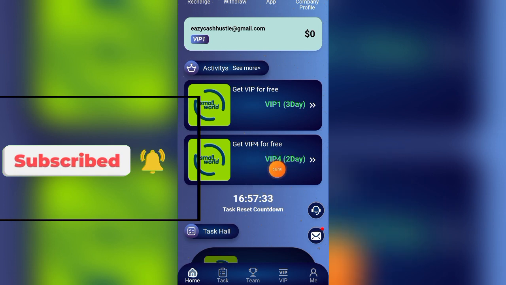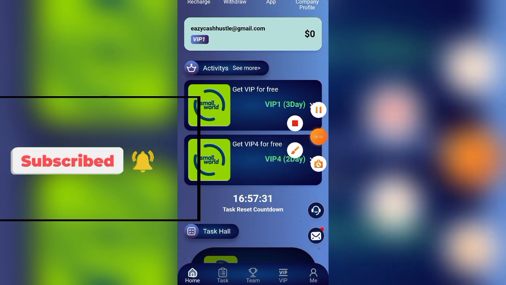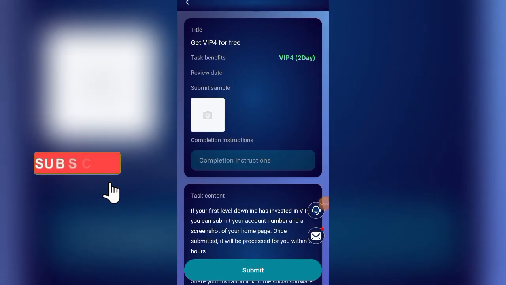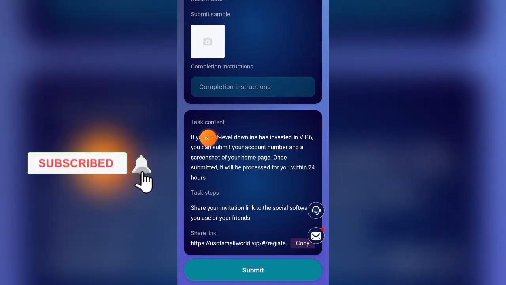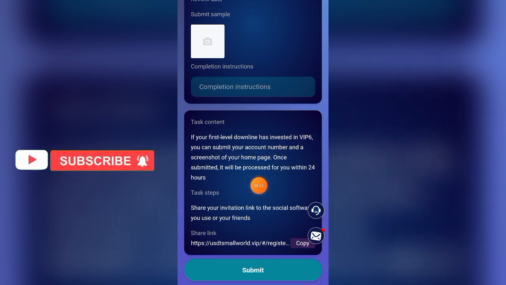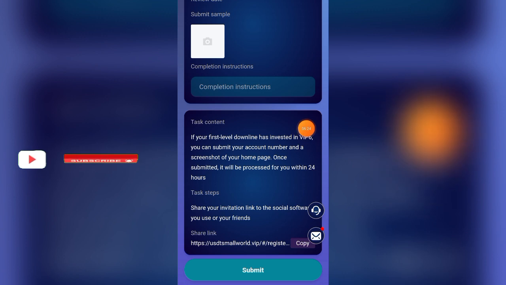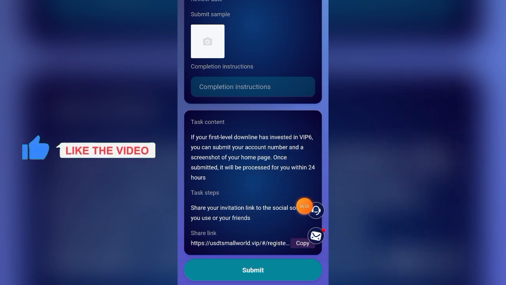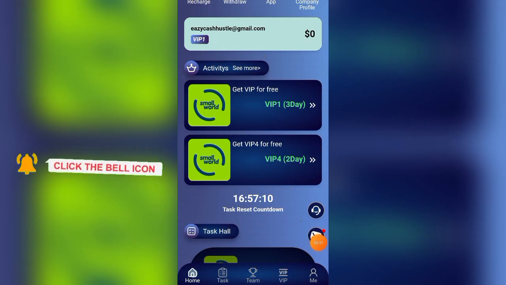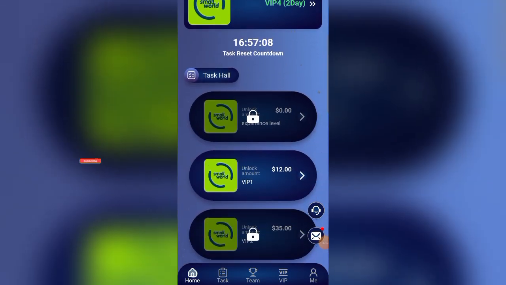So if you want to earn VIP 4 for free, you just see the criteria, just click on it. If your first downline has invested in VIP 6, so you need to invite someone that will unlock VIP 6, and you are going to get the VIP 4 for free. So this is awesome, and you can earn a lot of money in this platform.